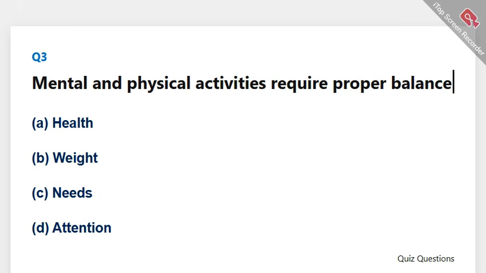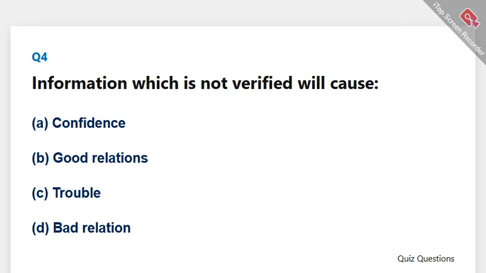Mental and physical activities require proper balance to deal with study and. The correct answer is A. Health. Information which is not verified will cause. The correct answer is C. Trouble.